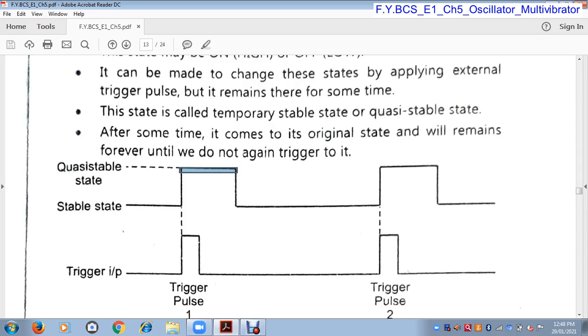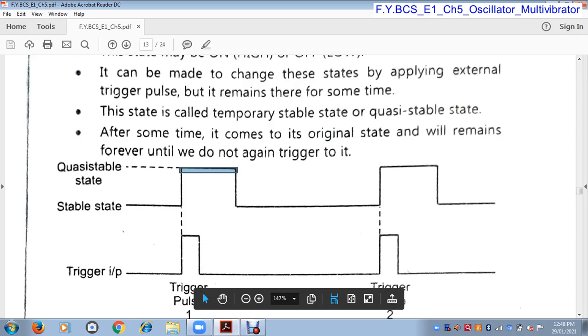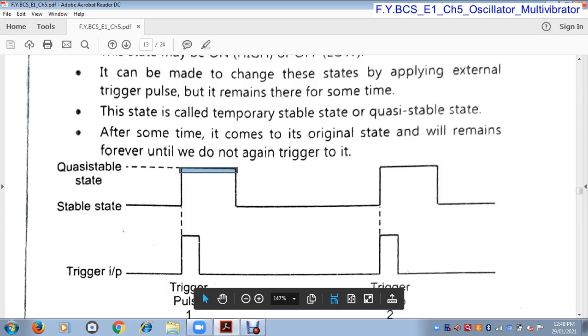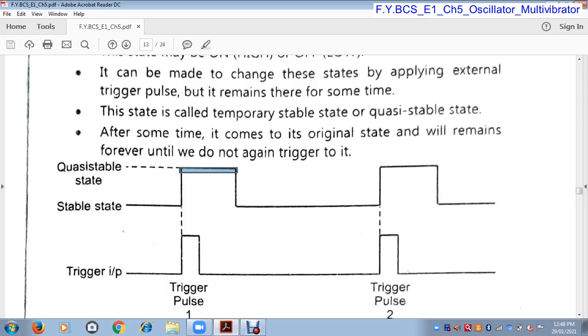So in a monostable multivibrator only one state is stable, and to change its state we require a trigger pulse. When we apply the trigger pulse, the monostable multivibrator changes its state, and it remains in the on state for a very short time period.